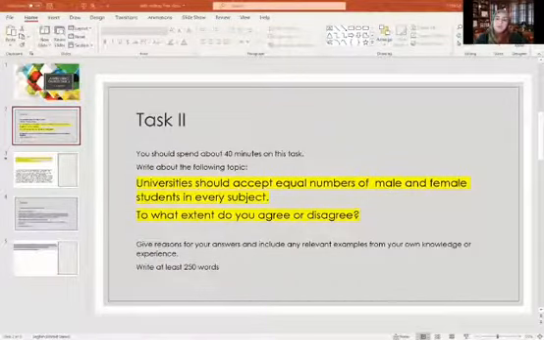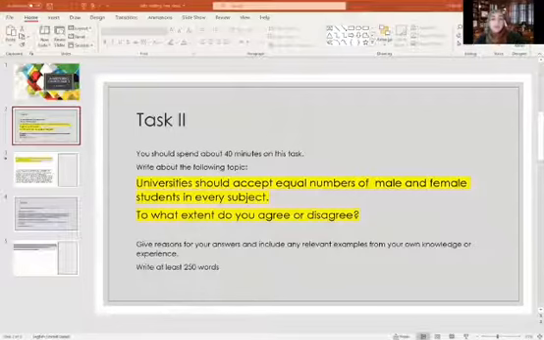Today I chose this task from one of the questions that are available online and offline. You can see here that this is going to be the final task in the writing section in IELTS, and it's going to be the last thing that you're going to do during your IELTS test. Now let's go to the writing itself. As you can see here, I have the question. So what would I do in these 5 minutes?